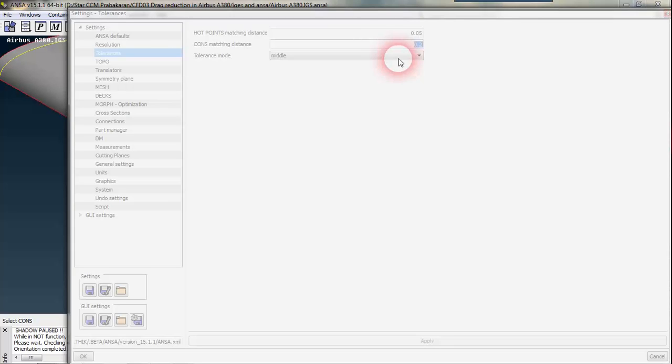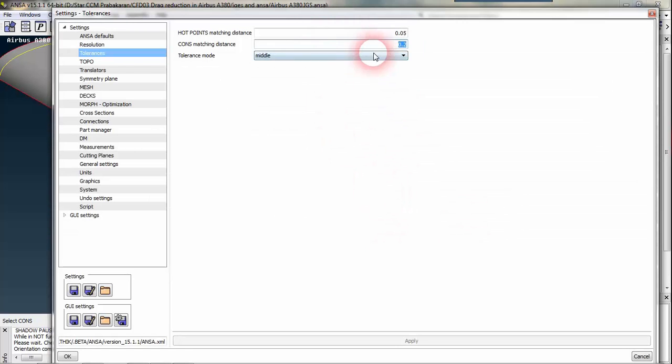When there are two cons, that means two edges. Cons means edges of the surface, that is, actually curves on the surfaces. The matching tolerance is 0.2. When I select the two surfaces, and the edges of the two surfaces are within this tolerance nearby, then the two edges will be matching. Likewise for hard points also, I will explain hard points as of now.